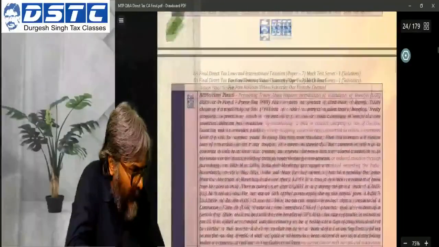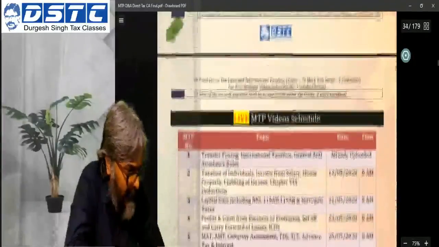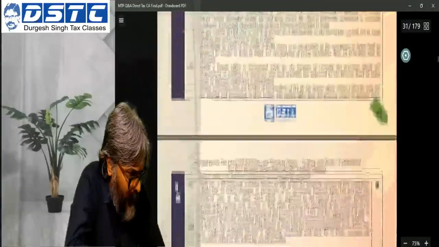So students, let's come back quickly. The question in MTP1 is this one. I will be using MTP1 because many practical questions I have set in this MTP1. One is on the indirect transfer. We will quickly revise this question, students, which is again very important. If you have done my book earlier, then you would have encountered this question. Otherwise, this sort of question, students, you can get directly in the examination. A practical high-end question I've set.